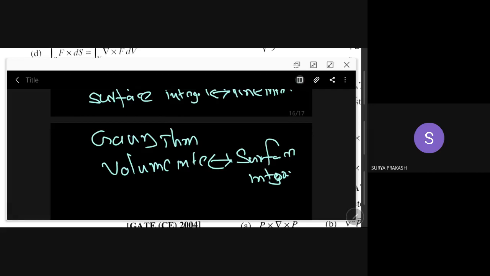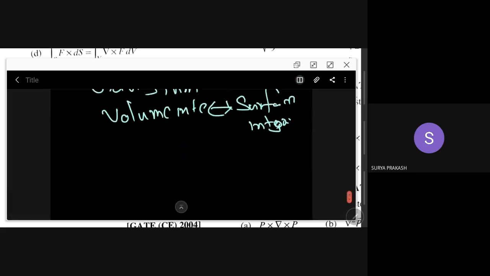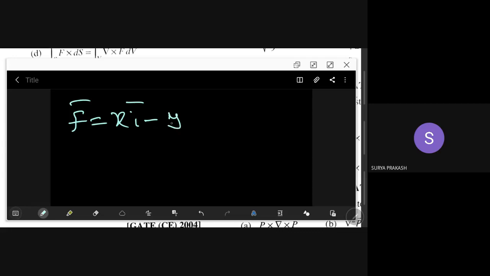So f bar is x i bar minus y j bar. I calculate the divergence of f bar.